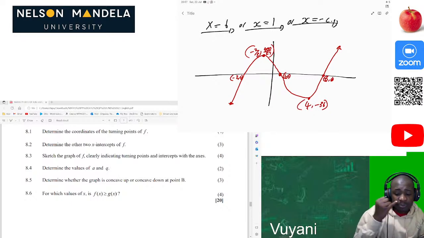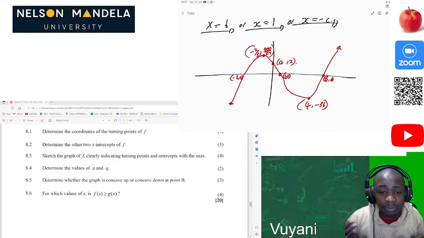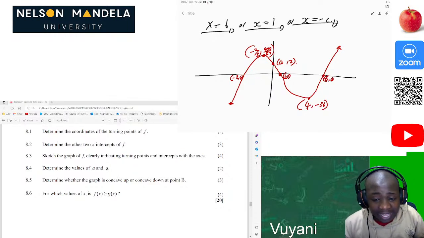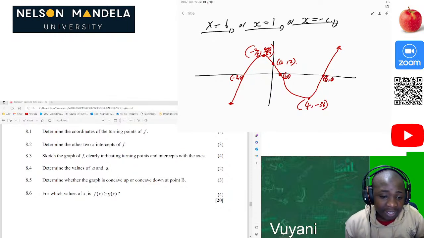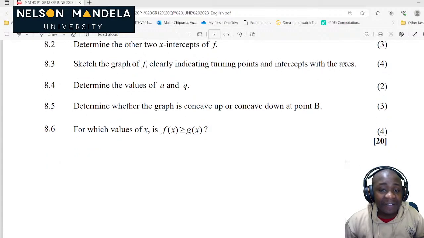We were able to put our x-intercepts, and we can also include our y-intercept here. That will be (0, 12). For the y-intercept, we let every x value be equal to 0. Then after that we are happy. That's how you plot your function. You must know your 2 stationary points and your x-intercepts. Then you live happily ever after.